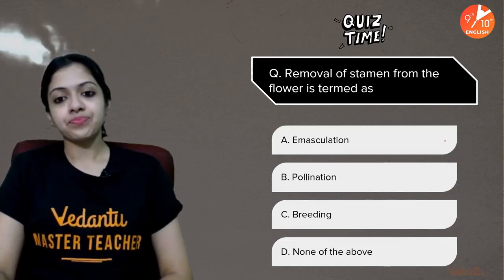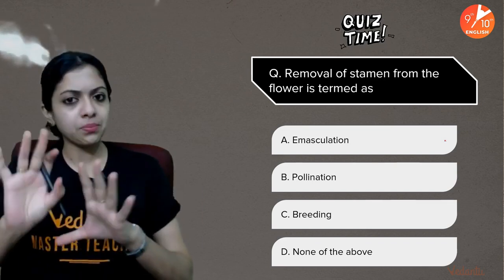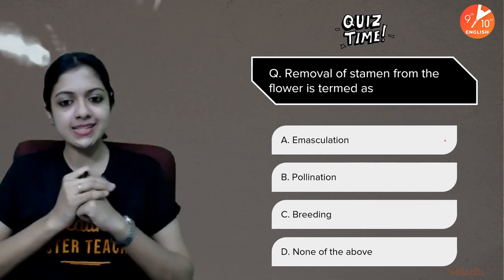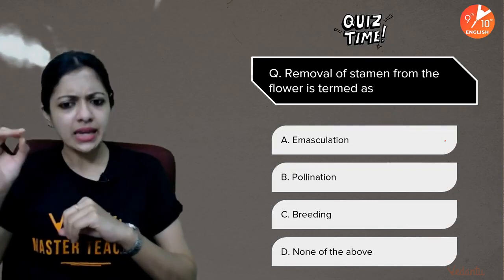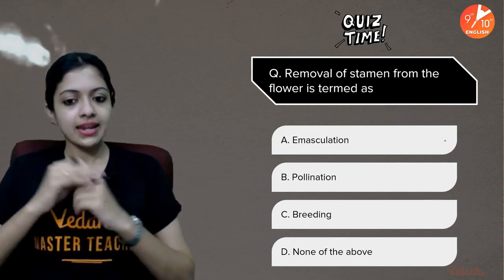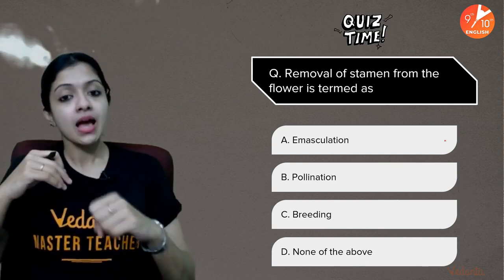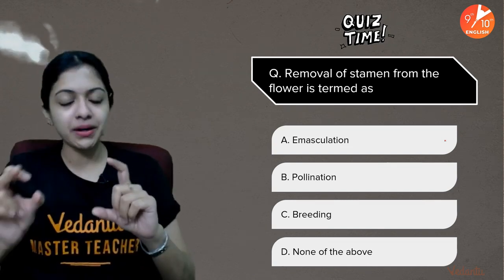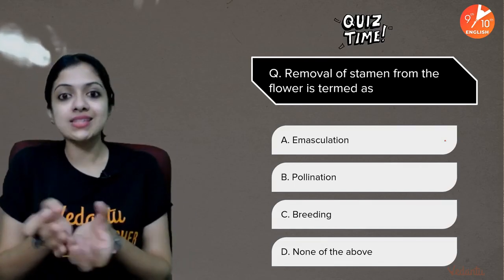Okay, the next one. It's a general question which I have not told you today, but you should be able to answer this from your common sense. Removal of stamen from the flower is termed as emasculation, pollination, breeding, or none of these. Now, why am I asking this in the context of genetics is because Mendel followed this particular step to ensure that pea plants did not self-pollinate.